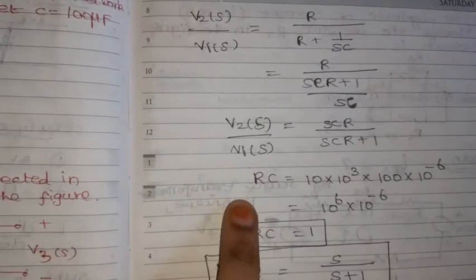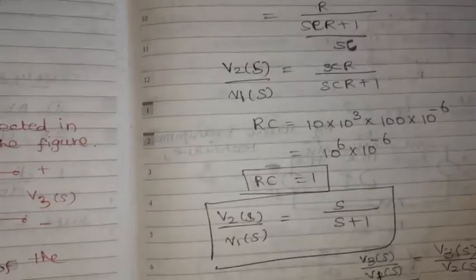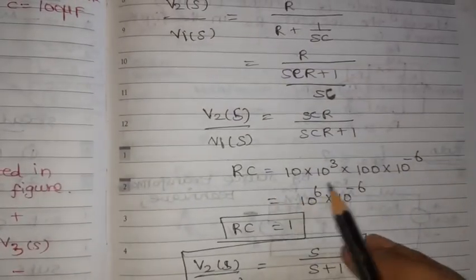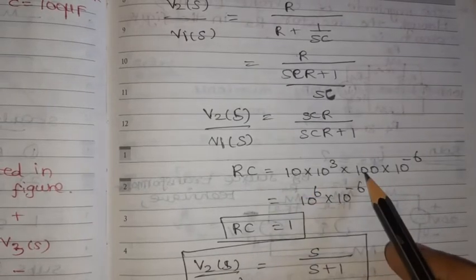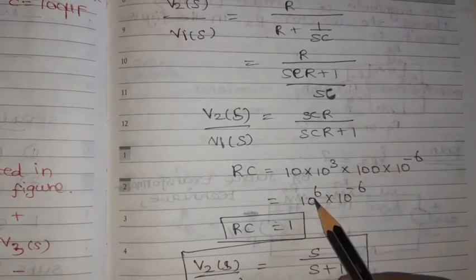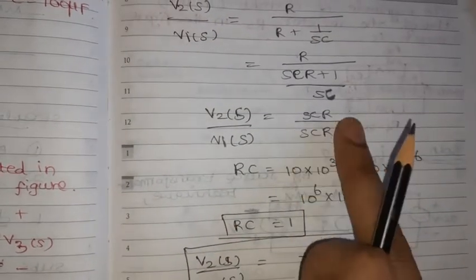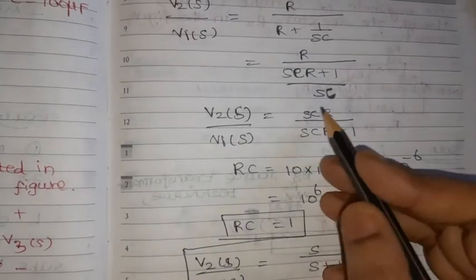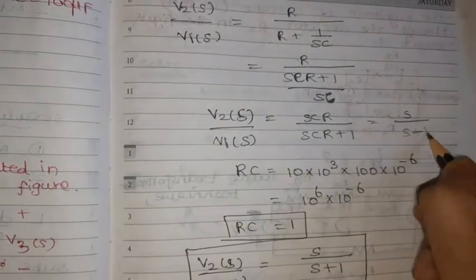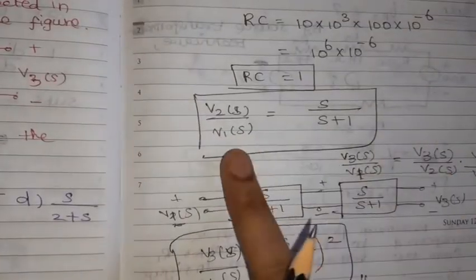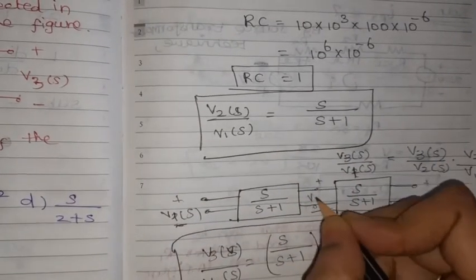Now, we are going to substitute the RC value. R value 10 kilo ohm and C value 100 microfarad. 10 into 10 cube into 100 into 10 power minus 6. Positive powers 4, 4 plus 2, 6, plus 6 minus 6, so we will get 1 only. RC value is 1. Substituting RC equal to 1, we get S divided by S plus 1. So V2 of S by V1 of S is equal to S divided by S plus 1.